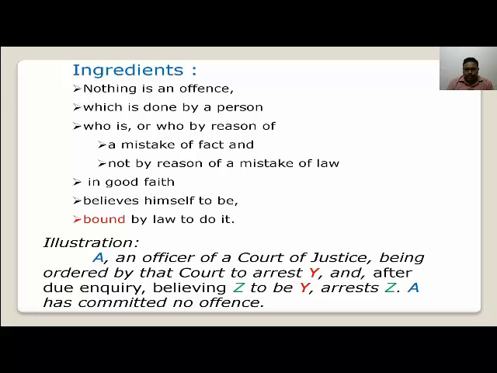So in this case also, A being the officer of the court means he is under a duty to perform the act. He has made due inquiry with regard to Y, so he has acted in good faith, and he has made a mistake. Instead of arresting Y, he arrested Z. That means he has made a mistake. So such a mistake can be considered under the category of mistake of fact, and A can be exempted from criminal liability.